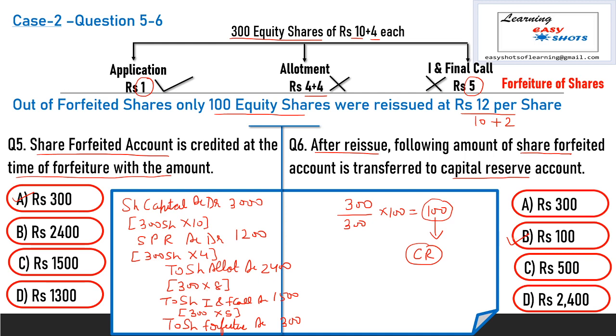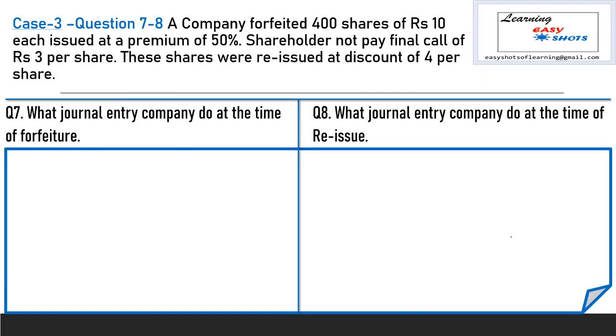Our next case number 3, here question number 7 and 8 is related to case number 3. A company forfeited 400 shares of rupees 10 each, issued at a premium of 50%. Now number of shares are 400 at the rate of rupees 10 and the premium amount is 5 per share. Shareholder does not pay the final call of rupees 3 per share.